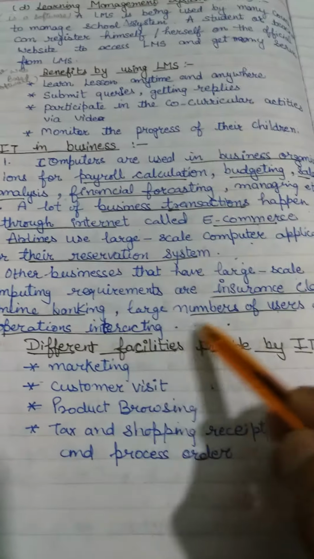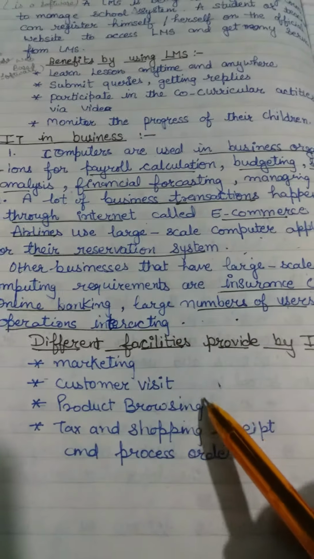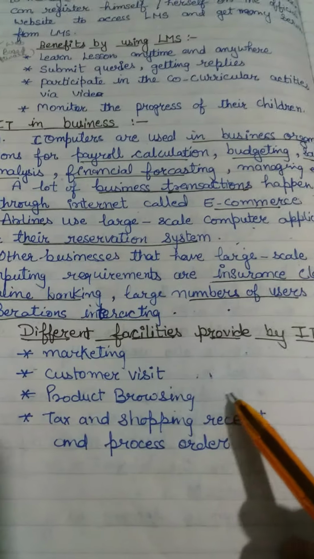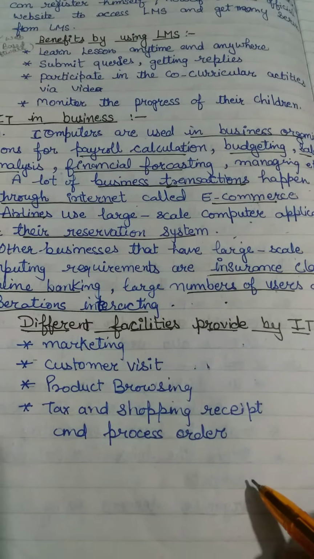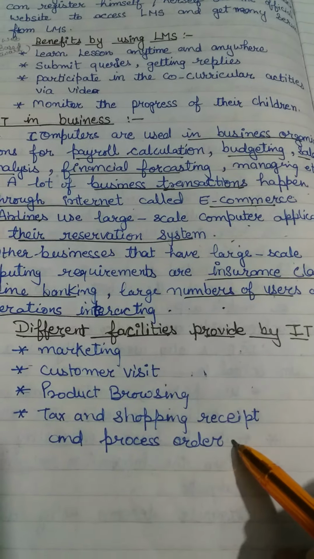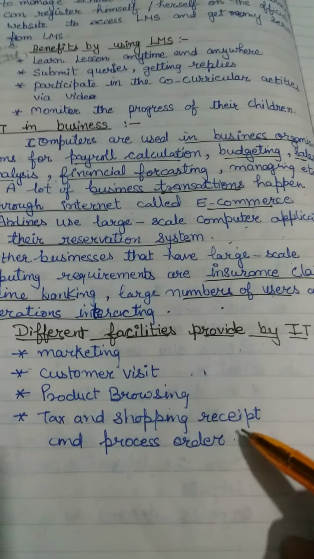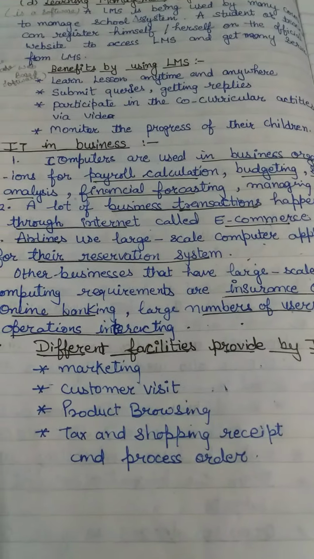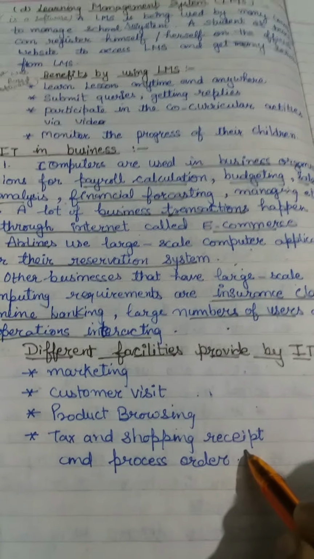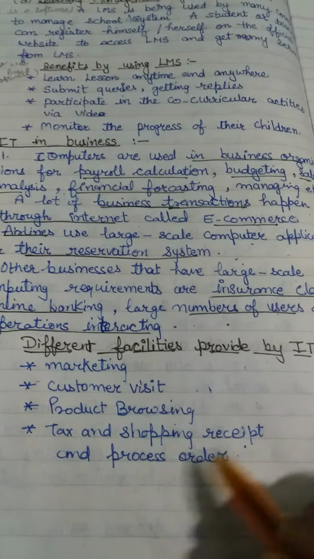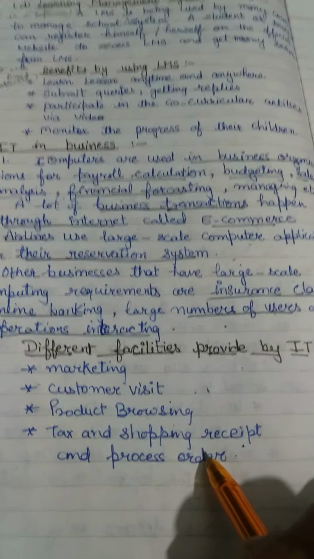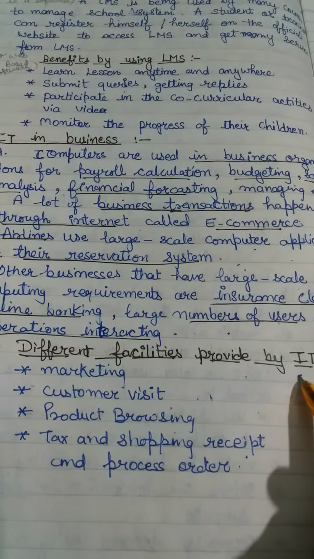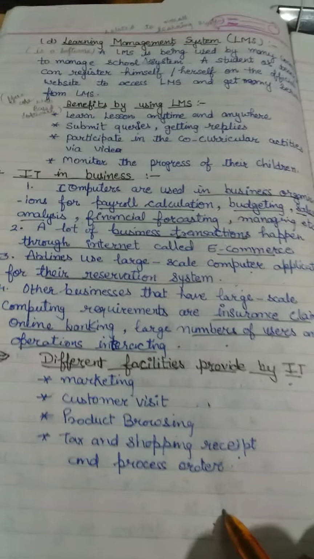Not only this type of work, you are using IT in business. IT facilitates marketing, customer visiting, product browsing, tax and shopping receipts, and order processing. Sometimes you go to the malls and buy some products and pay the tax, and when you take a receipt and give the money, all of that is order processing. The receipt is given by that particular person, and different types of facilities are provided by IT, and many more.